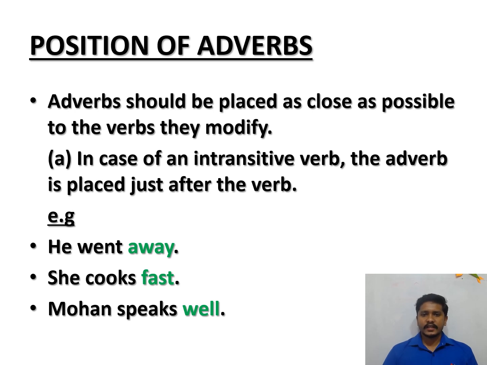Now let us see the positions of adverbs. Here we have mainly discussed three kinds of adverbs. The first one is adverb of manner, second one is adverb of place, and the third one is adverb of time. And remember, adverb of manner answers the question how, adverb of place answers the question where, and adverb of time answers the question when.